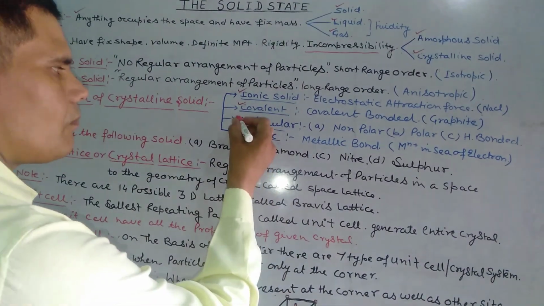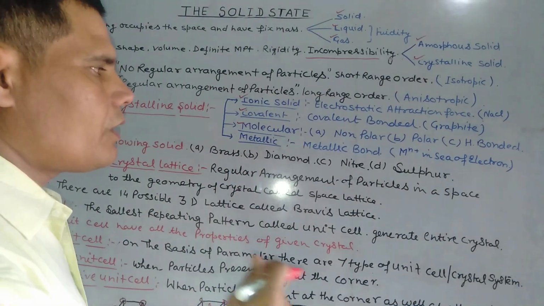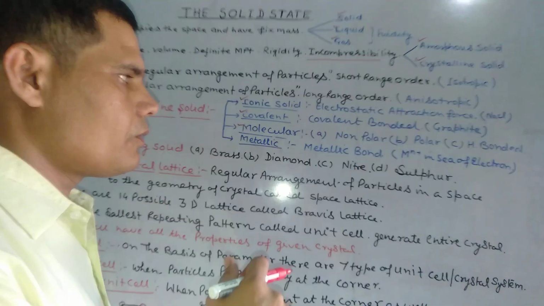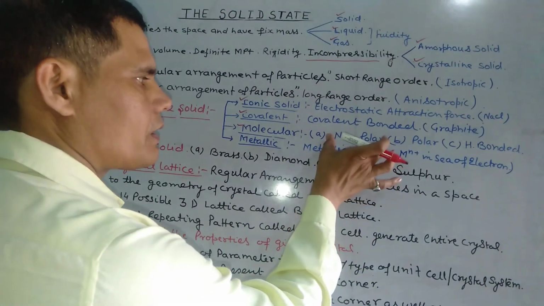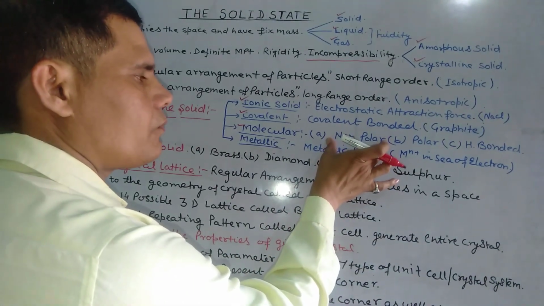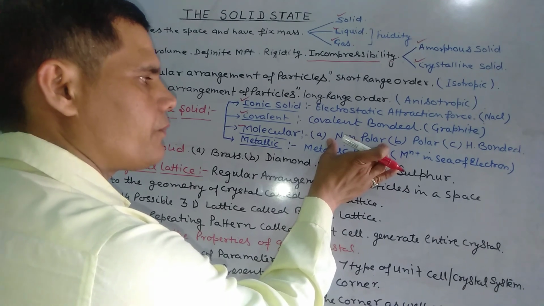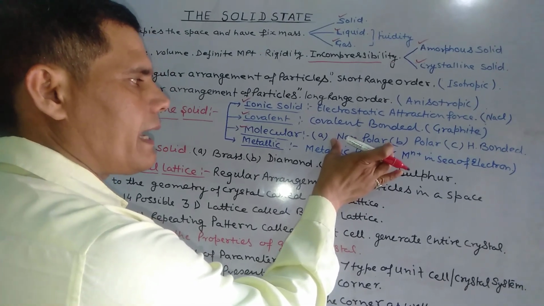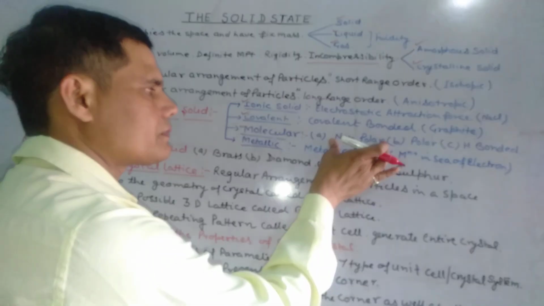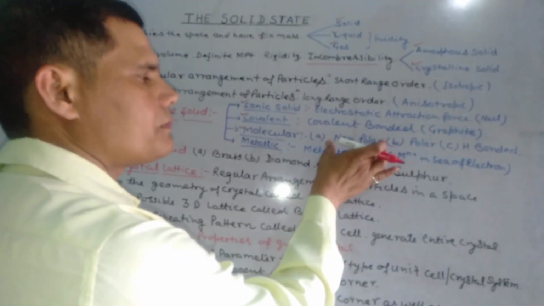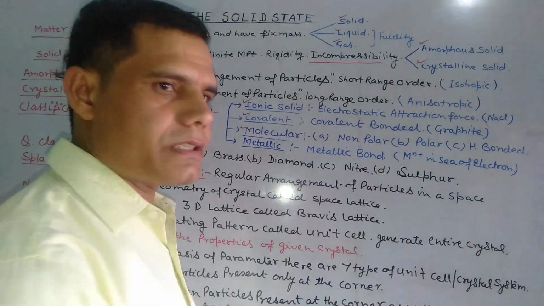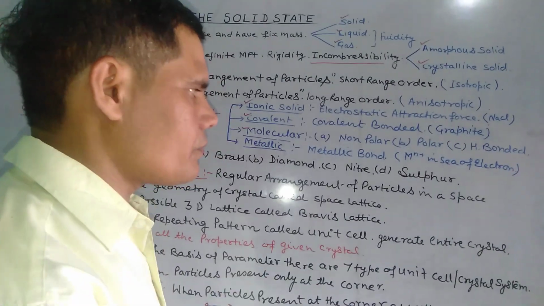Next one is molecular solid. Molecular solids are classified into the following groups. Non-polar molecular solids, for example, P4, H2, Cl2, are atoms or molecules bound by dispersion force or London force.